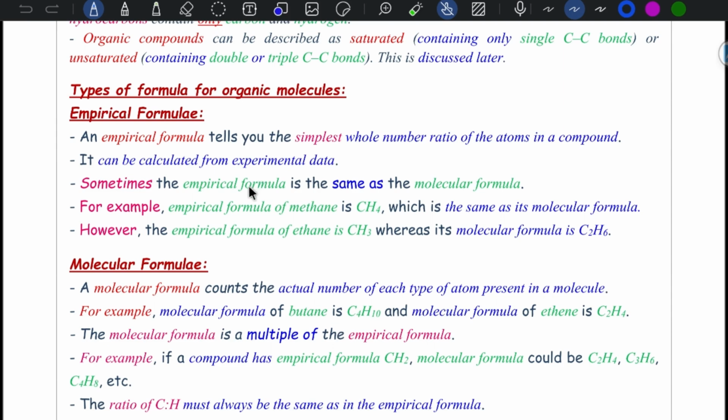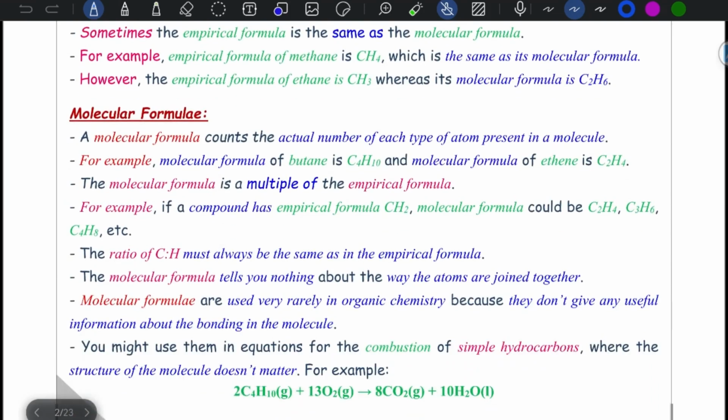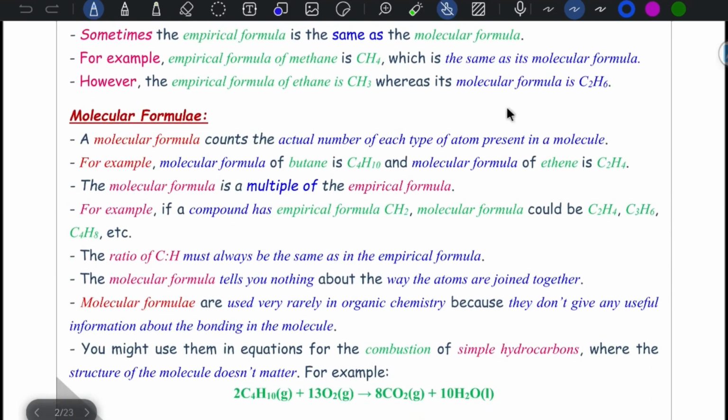Also, sometimes the empirical formula is the same as the molecular formula. We did this in topic 1E, moles. For example, the empirical formula of methane is CH4, the same as its molecular formula. However, the empirical formula for ethane is CH3, whereas the molecular formula is C2H6.